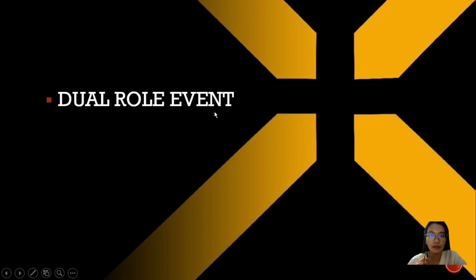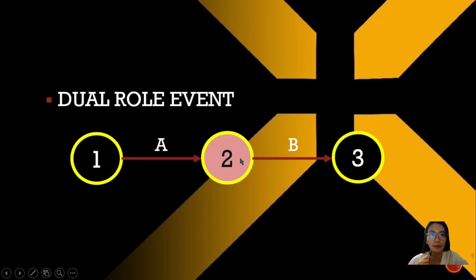Pangatlo ay dual role event. It's an event which acts as a tail event for some activity and head event for some other activity. Here in the example, we have an activity B which is following activity A, and now we have 3 events. Event 1, Event 2, Event 3.